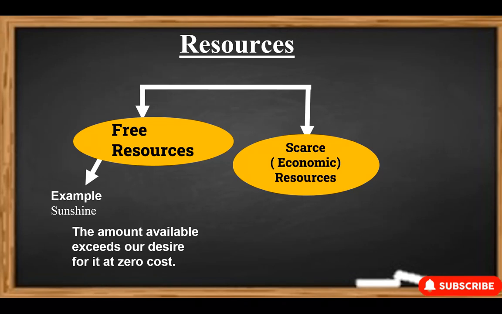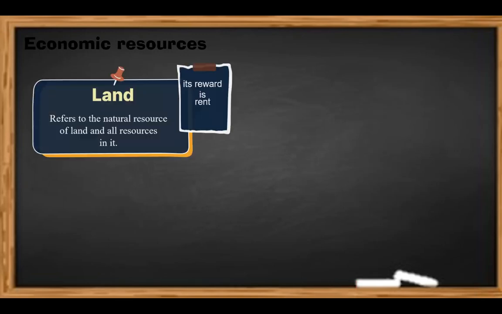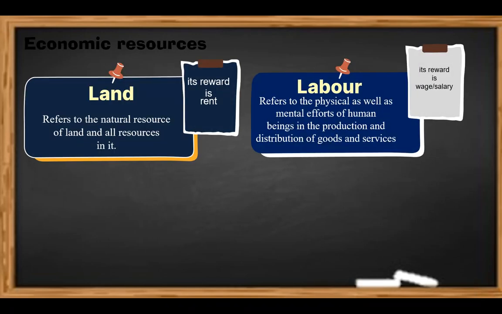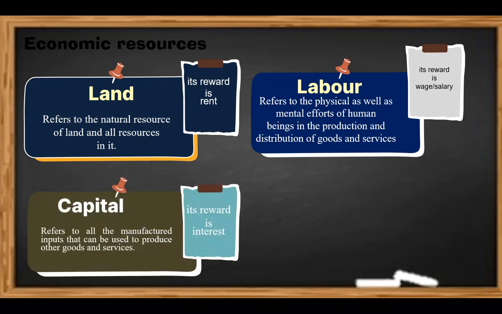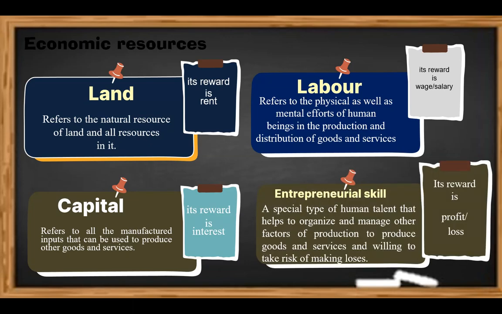The productive resources such as land and other natural resources, skilled labor, raw materials, capital equipment and entrepreneurship are limited in supply. Land resource includes land and other natural resources, while labor refers to the physical or mental effort of people. Capital represents the set of goods produced for use in the production of other goods but not for direct consumption. Entrepreneur ability is the spirit and effort to start, organize and run a business.